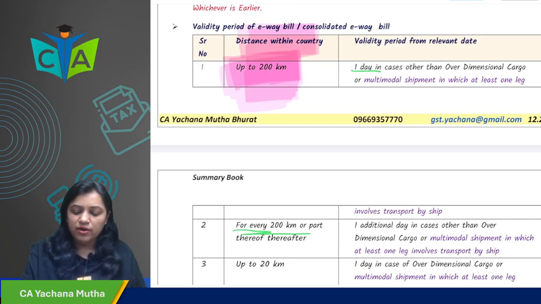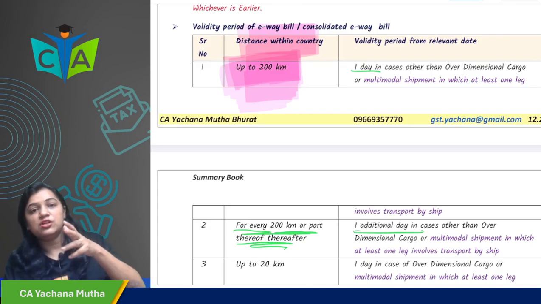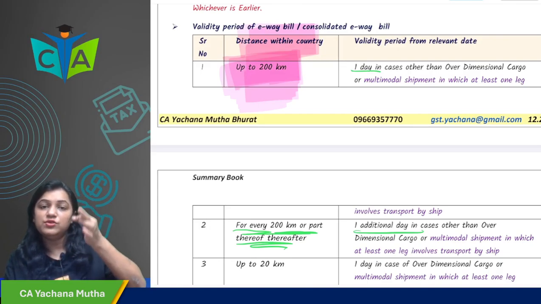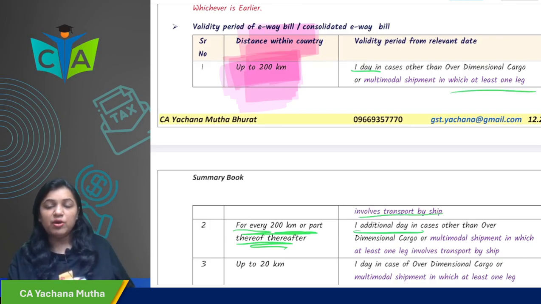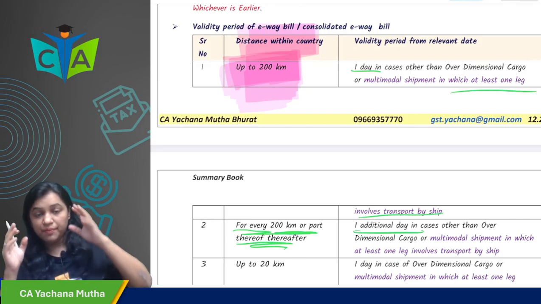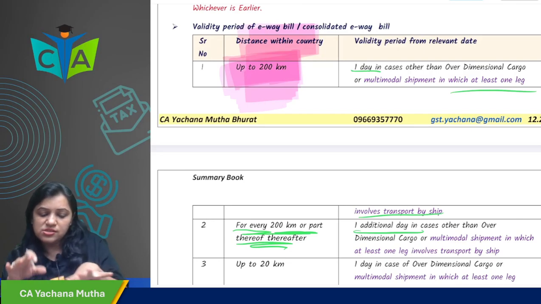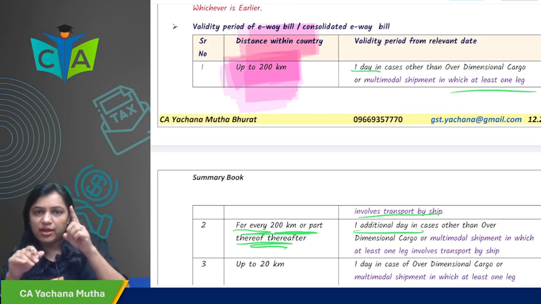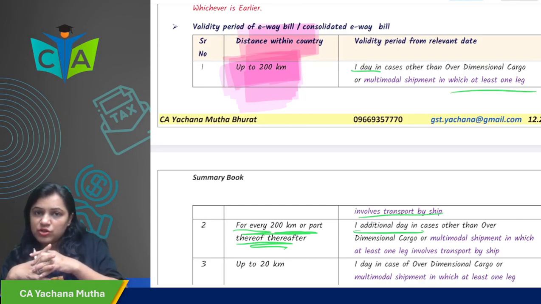And for every 200 kilometers or part thereof, one additional day. This is other than over dimensional cargo or multimodal shipment in which one leg involves transportation by ship. You remember over dimensional cargo, the big cargos, the big trucks on the highway you must have seen. So this limit is not applicable for over dimensional cargo. And second, multimodal shipment in which one leg involves transportation by ship.